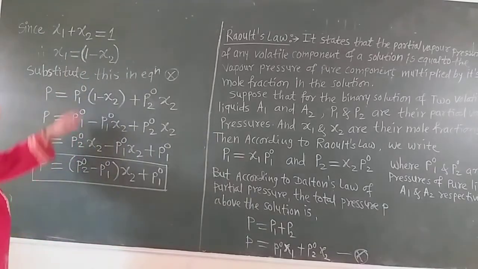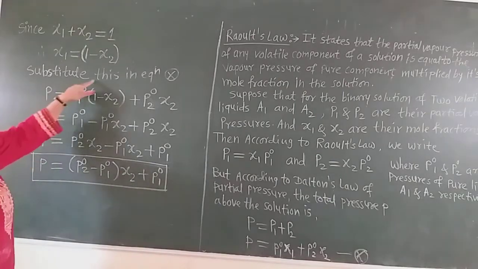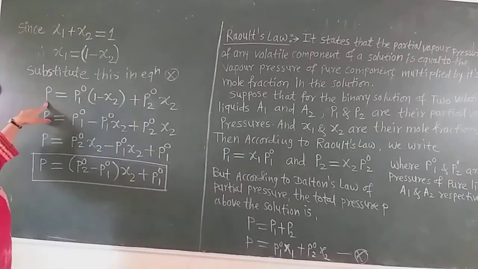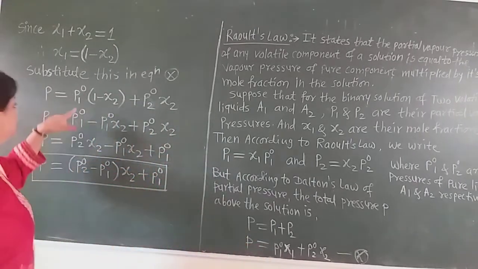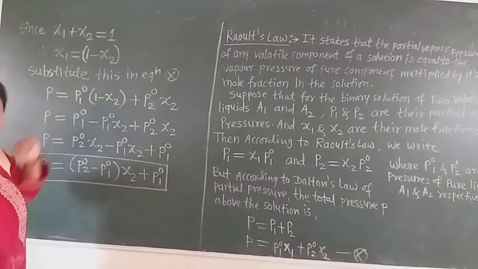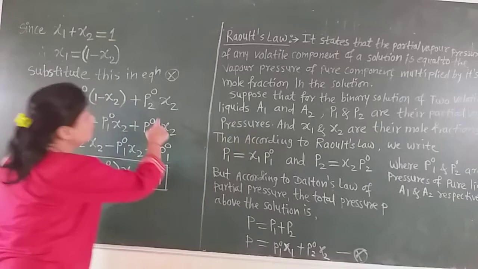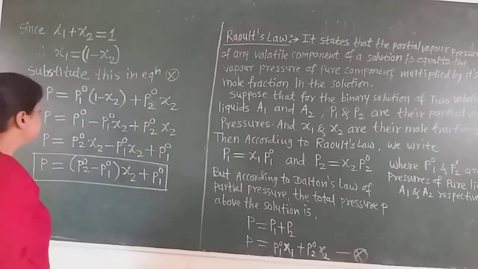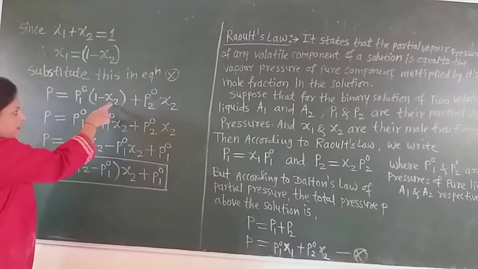Now substitute this value of X1 in equation X. What do we obtain? P is equal to P01 into 1 minus X2 plus P02 X2.